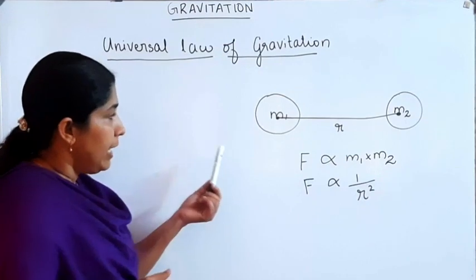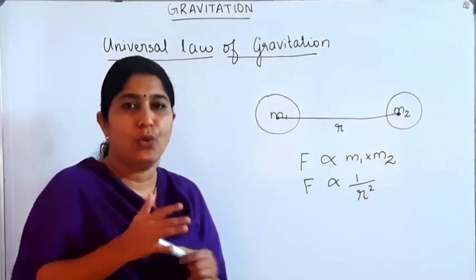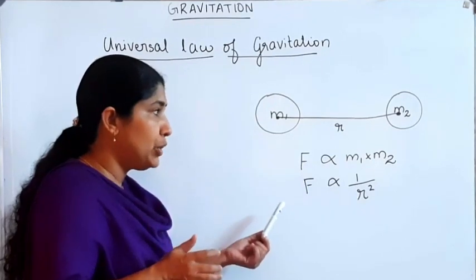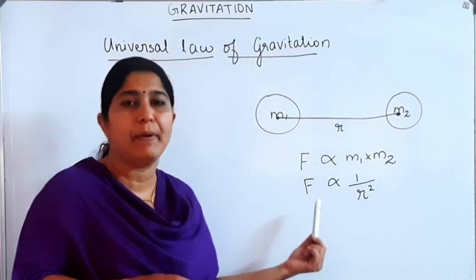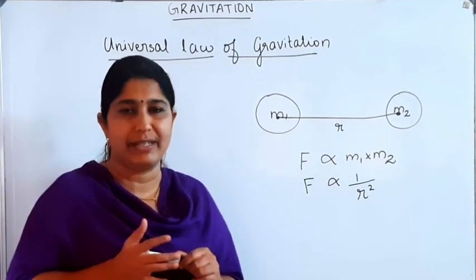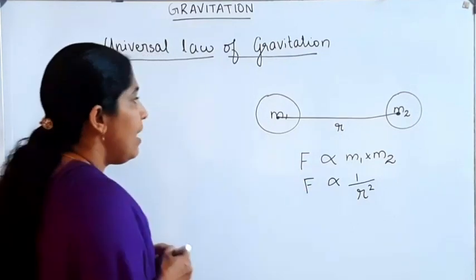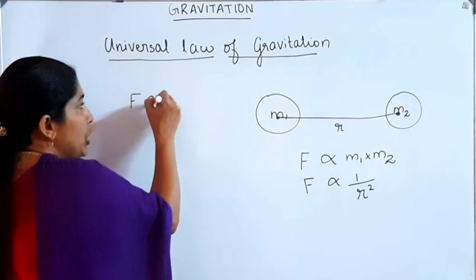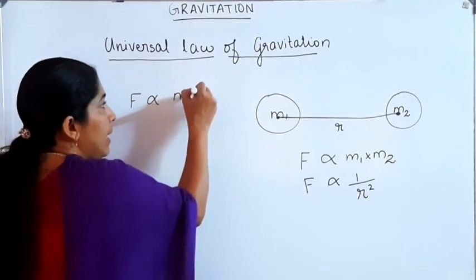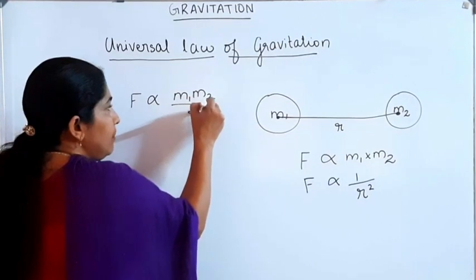Every body in the universe attracts each other by a force which is directly proportional to the product of their masses and inversely proportional to the square of the distance between them. From these two statements we can write F is directly proportional to m1 m2 divided by r square.